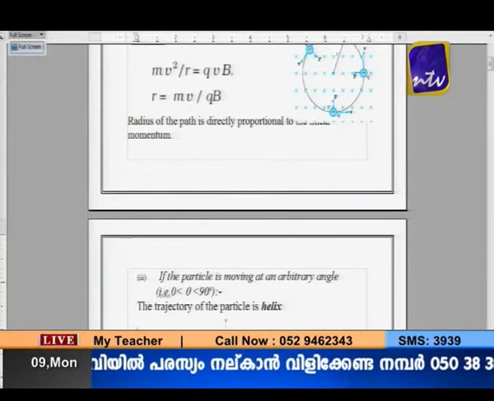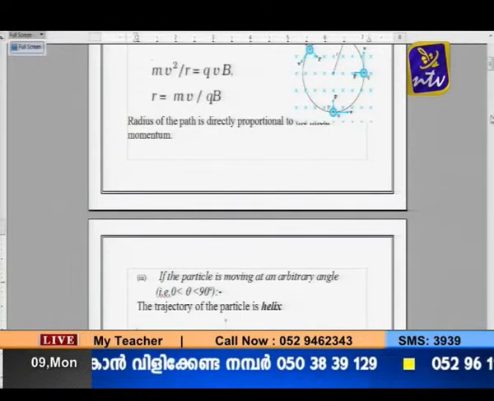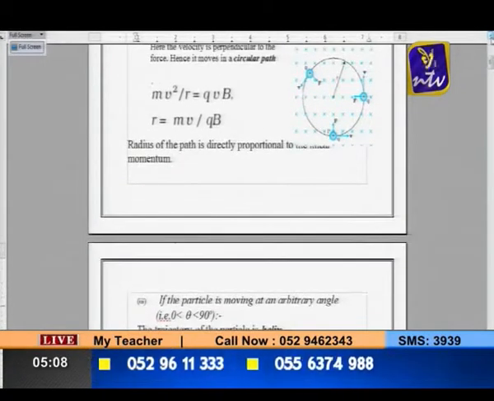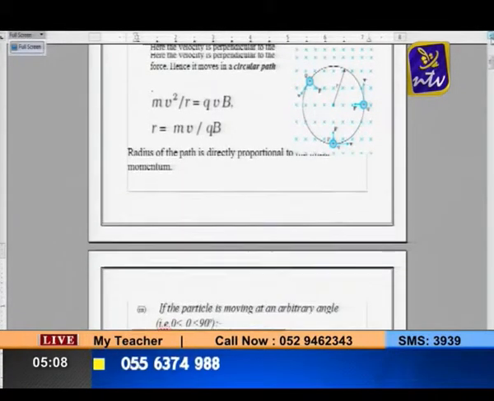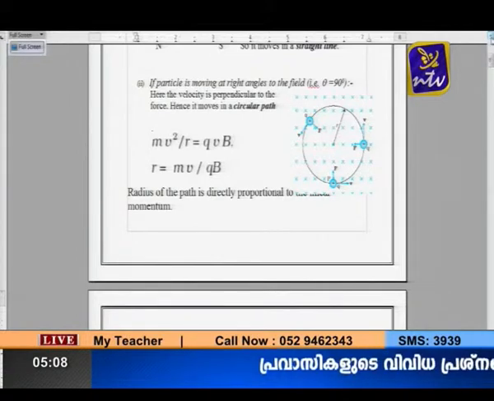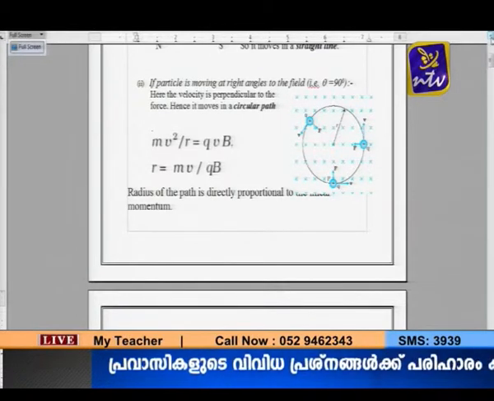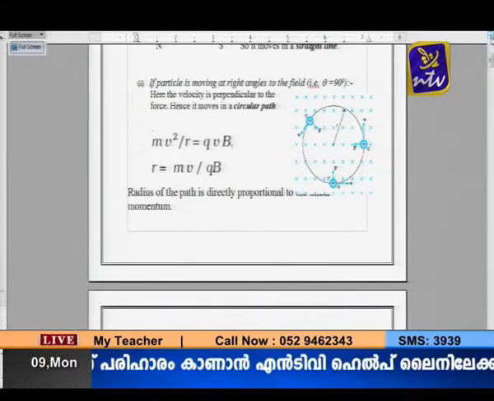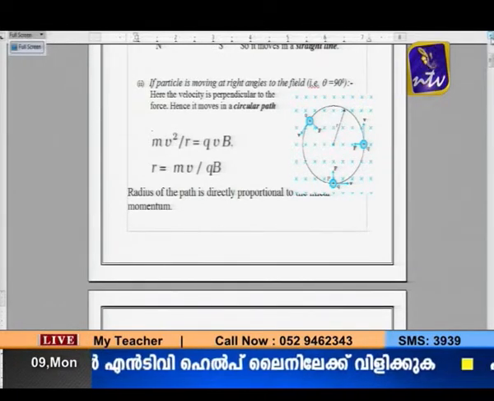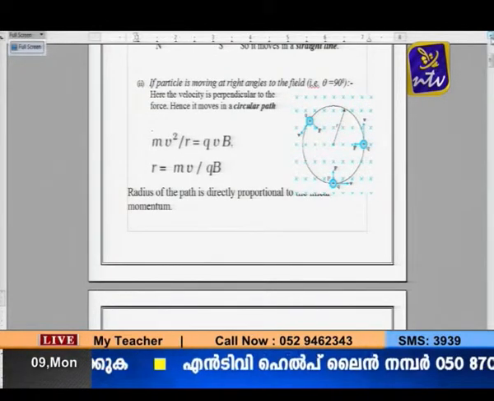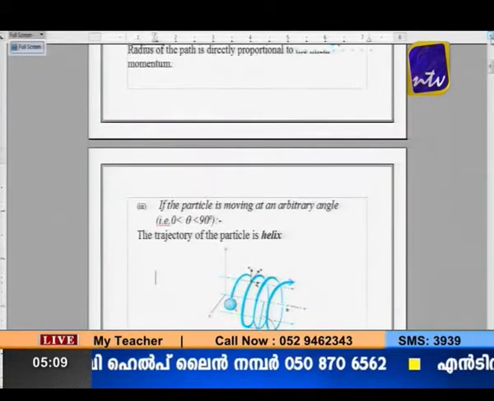Then the second part is again important. It says when the charged particle is in a magnetic field moving perpendicular to the field, it is gaining a force, and that force is used up to provide the necessary centripetal force, as shown: mv squared by r is equal to qvb. So it shows that the radius is directly proportional to the momentum. This part is again a very important concept which we will make use of in short questions.